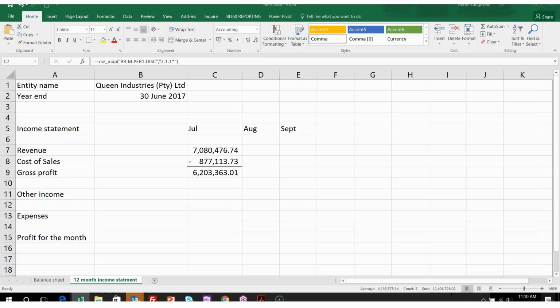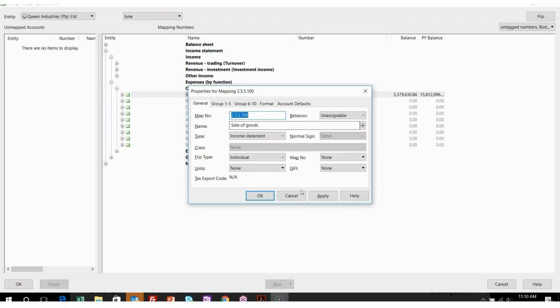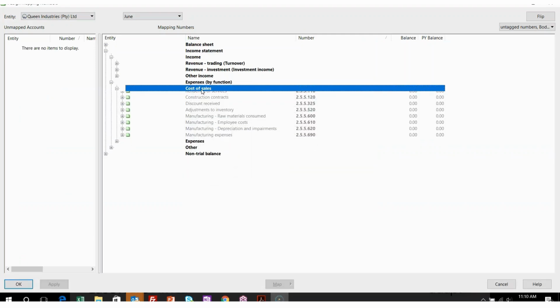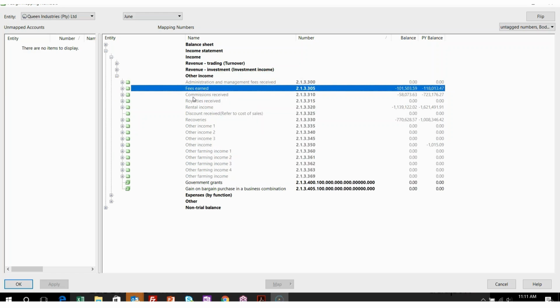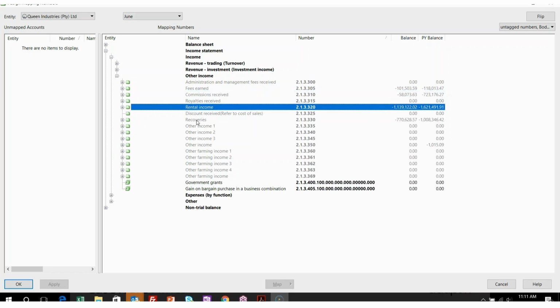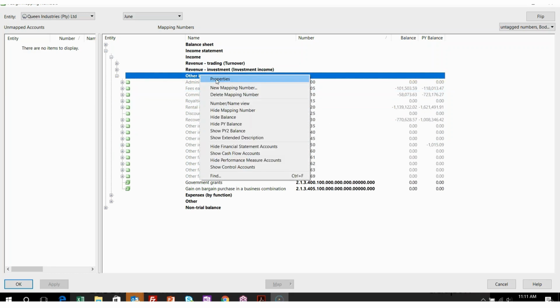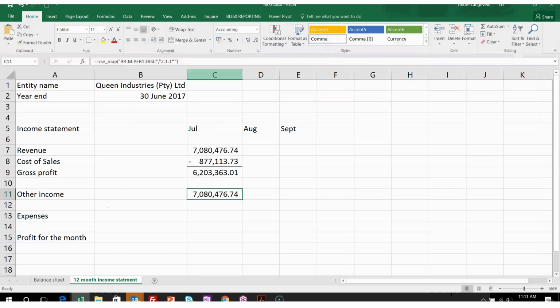Okay, then once we're done with that one, I'm going to quickly go do other income, which is quite easy. So I'm going to copy that, paste it down, and then I can go and automate other income. So just going back to my mapping, I'm going to quickly go choose my other income. And what's nice about this now, it will actually go pull through the fees earned, commission received, rental income, recoveries, all of them in one shot. So I'm going to quickly go copy that.